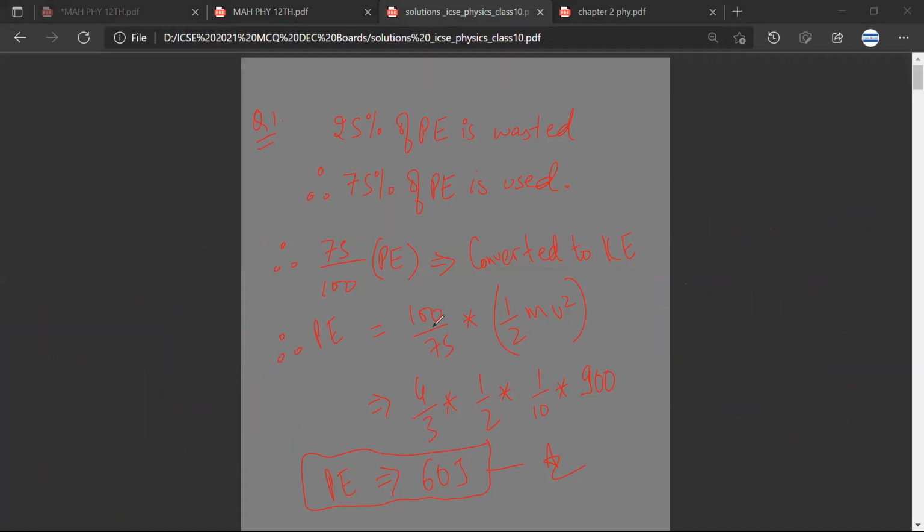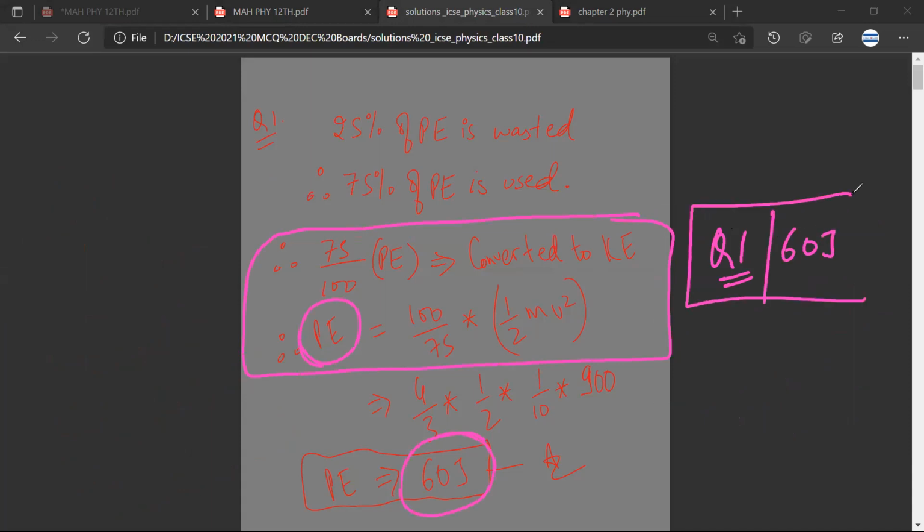So the same thing that we had discussed right now. 75% of potential energy is getting converted, and once you solve this for potential energy, the final answer of question 1 should be 60 joule. Any doubt? No doubt, sir.